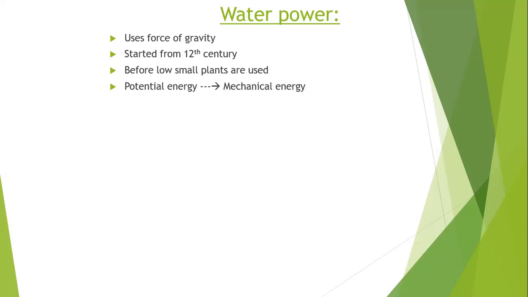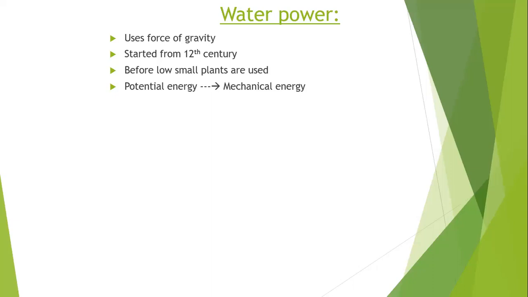So if the turbine moves, the generator will also move continuously. For the rotation of the turbine, we have to force some water onto the blades. That is the potential energy.